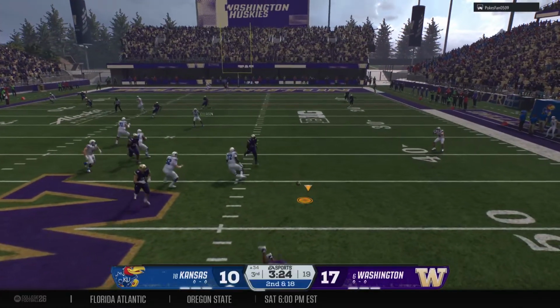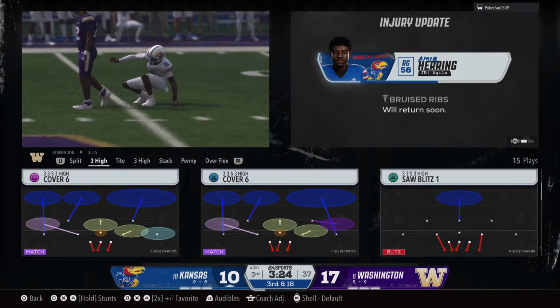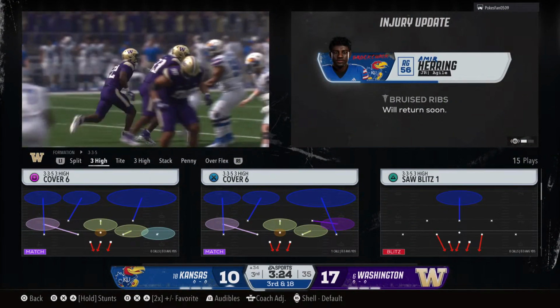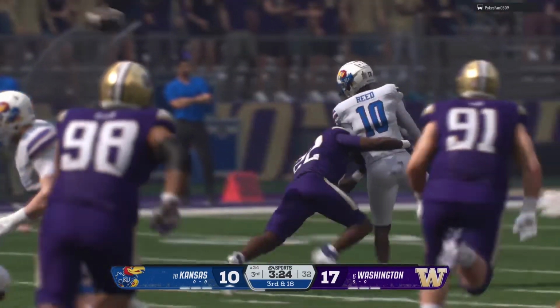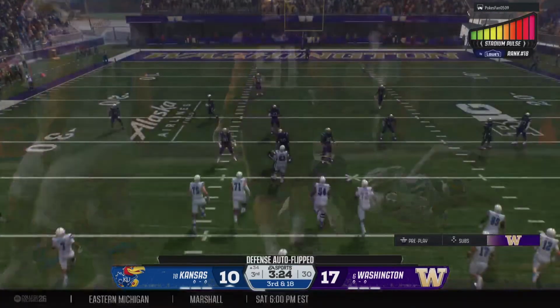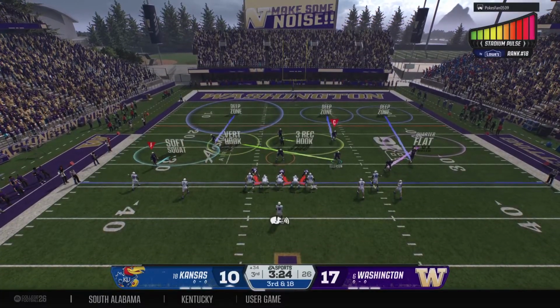Running out of time in the pocket. Well, the pass rush does a good job of chasing him out of the pocket. He's trying to buy some time looking downfield, but you better be careful being too patient. He gets hit as he throws his football, and it falls incomplete. And it's a bunch formation.